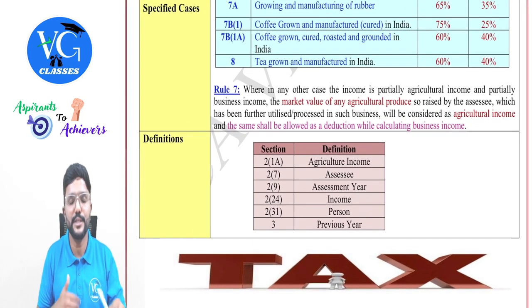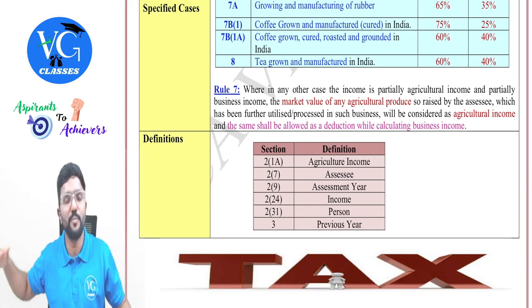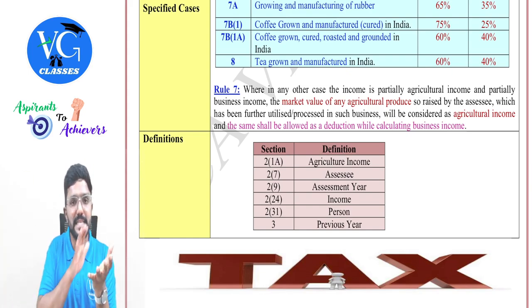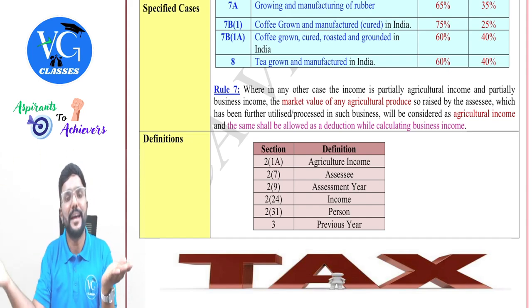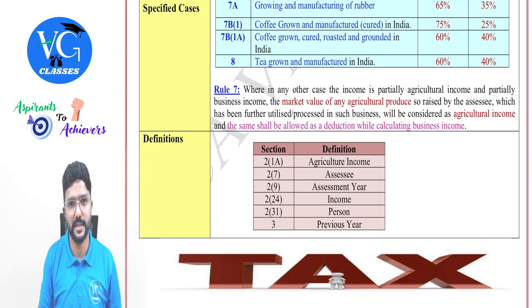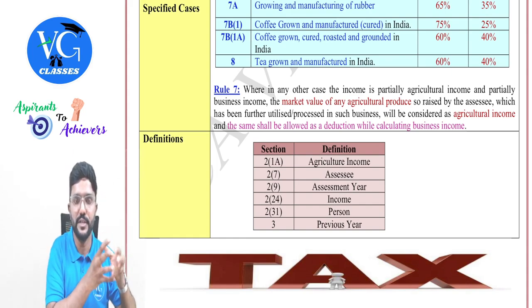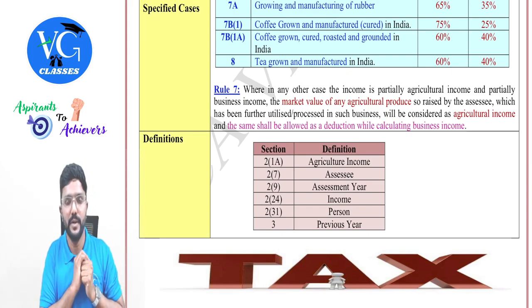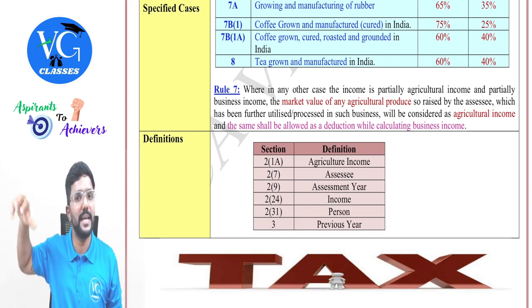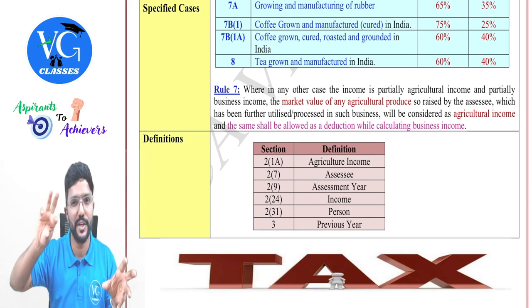Guys, simple. Listen here. Assume I am growing sugarcane and using sugarcane as a raw material in my manufacturing process to manufacture sugar. The day I started using the sugarcane in my manufacturing business as a raw material, what was the market value of the sugarcane on that day? We need to check. And that will be considered to calculate agriculture income. Clear? So we will take the market value of the sugarcane minus the cost of cultivation. That will give us agriculture income. And to calculate business income, I need to take the sale value of sugar minus two things. One is the manufacturing cost, that is the manufacturing cost of sugar.